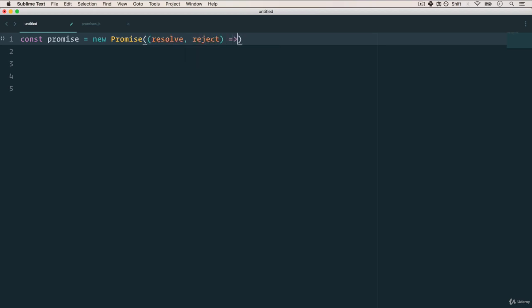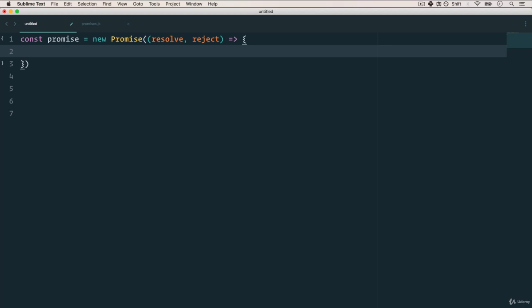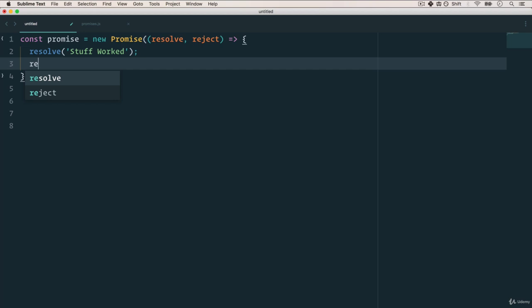And in this function, we have the option to, let's just say, either resolve, and let's just do stuff worked, or reject. And in this case, we have an error, it broke.